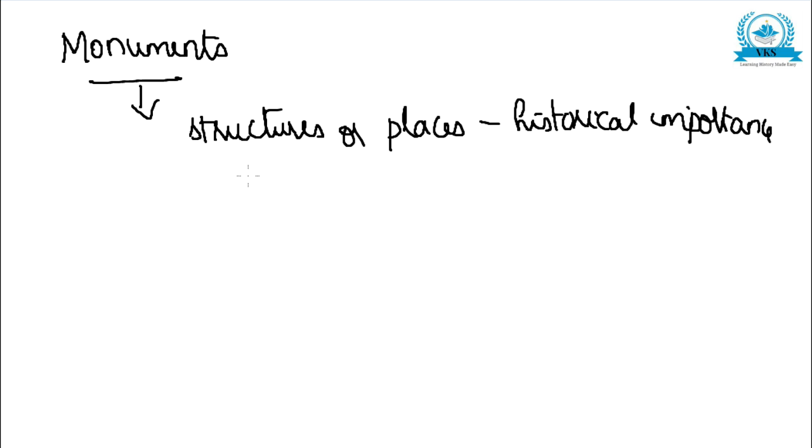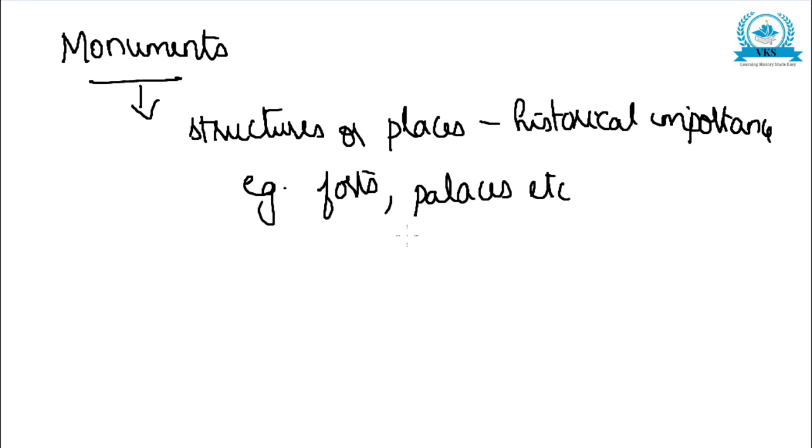Some examples of monuments you can write about are forts, palaces, temples, etc. Some examples of monuments are the Ajanta Ellora caves, Hampi, the statue of Gomateshwara, etc. They have helped to understand the cultural heritage of India. Next, we will go to the next point, that is coins.